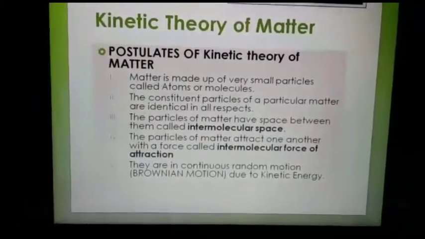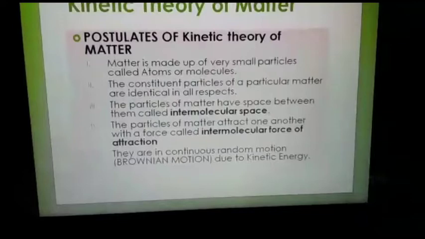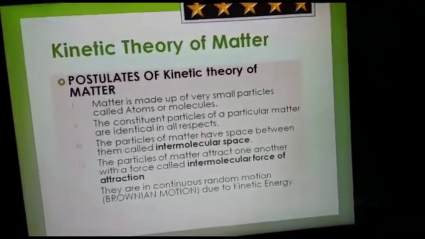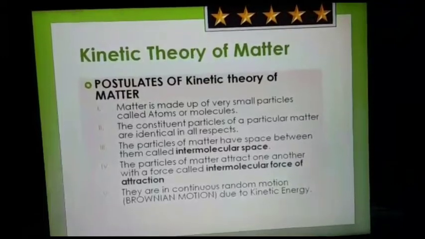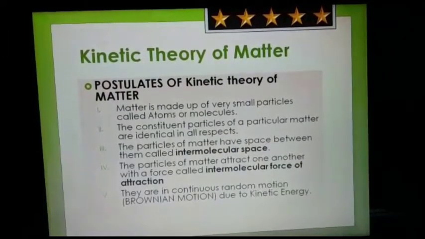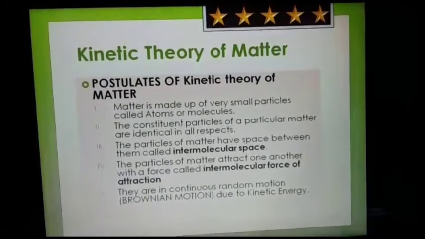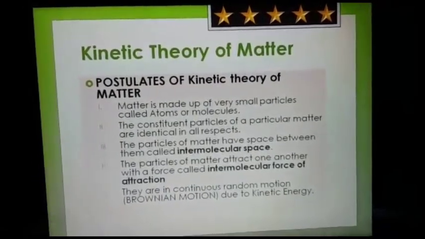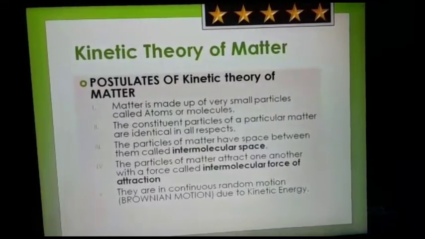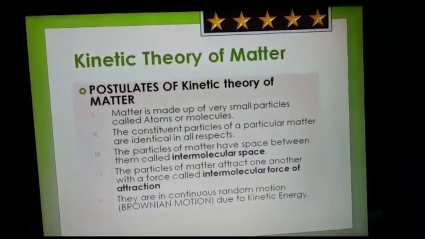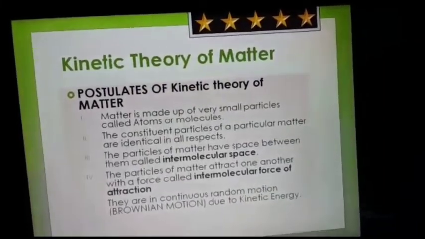And the constituent particles of a particular matter are all identical. They are similar. And the particles of matter have spaces between them which are called intermolecular spaces. And these particles of matter attract one another with a force called intermolecular force of attraction. And they are all in continuous random motion, which is called Brownian motion, because of their kinetic energy.